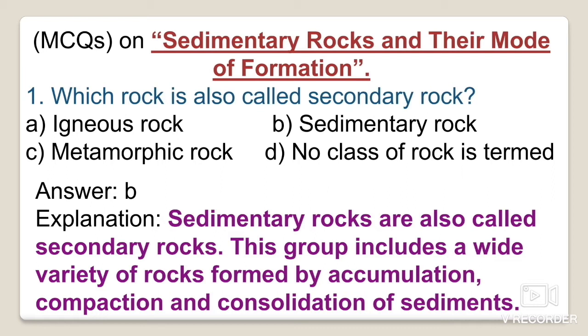Or when igneous or metamorphic rocks are deformed or varied by some other factors, they give rise to sedimentary rocks. So here the correct option is option B.